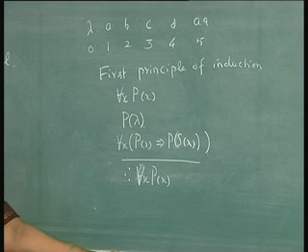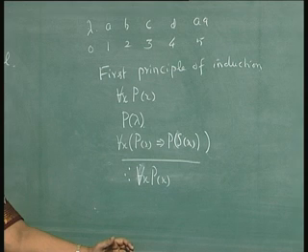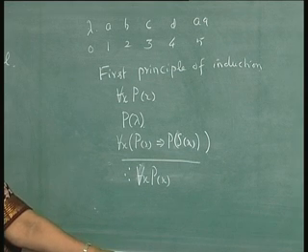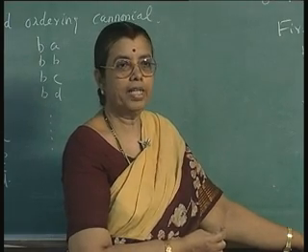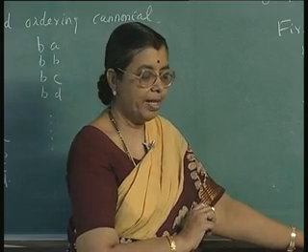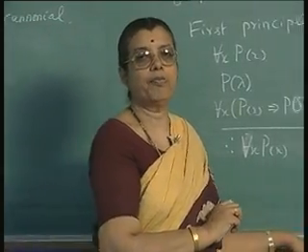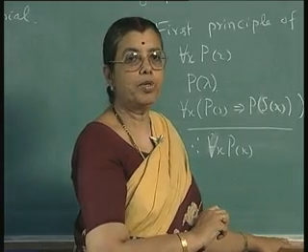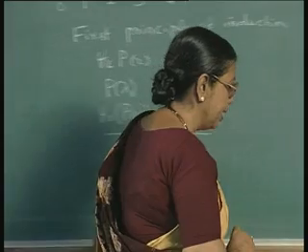But you may have well orders where you cannot put the elements into one-to-one correspondence with the set of natural numbers. They may be well orders, but you cannot put them into one-to-one correspondence with the set of natural numbers. In that case, you may not be able to use the first principle of mathematical induction. You may be able to use the second principle. Let us consider this.